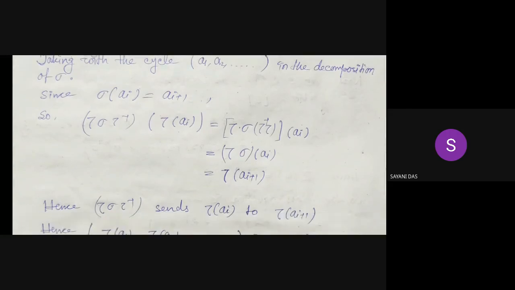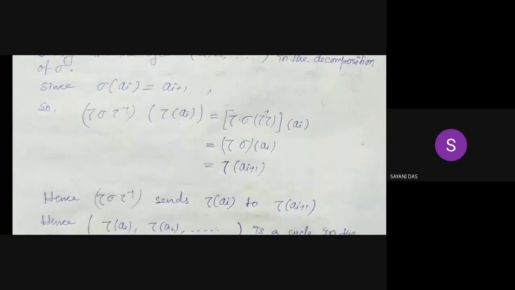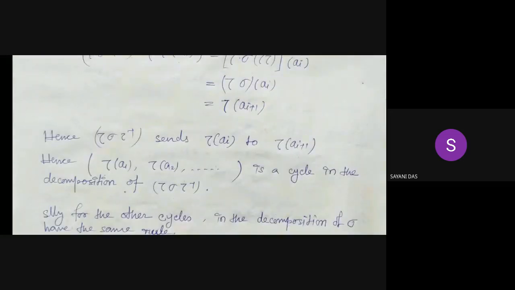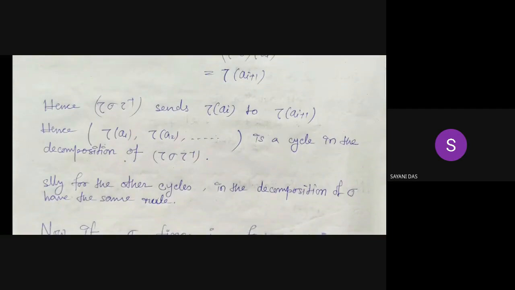So tau sigma tau inverse sends the element tau of ai to tau of ai plus 1. So for each ai we find the cycle tau a1 goes to tau a2, goes to tau a3, and so on, and this is a cycle in the decomposition of tau sigma tau inverse.